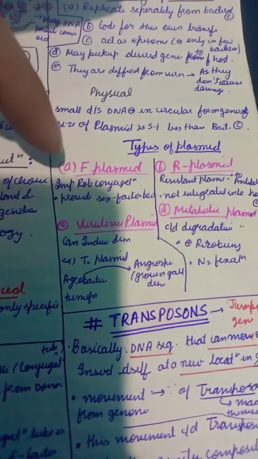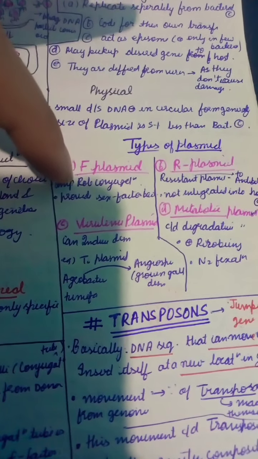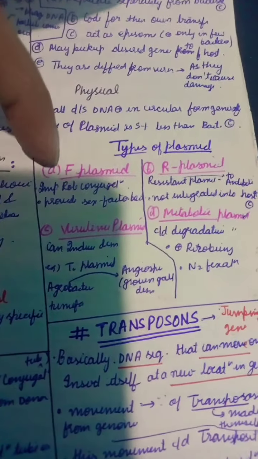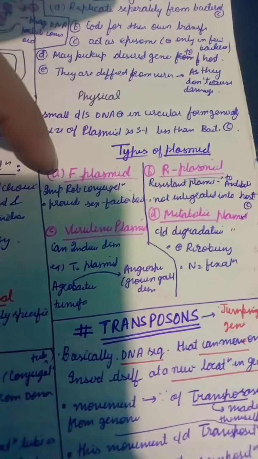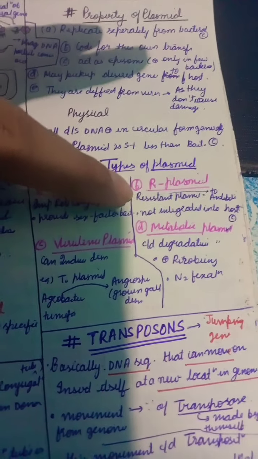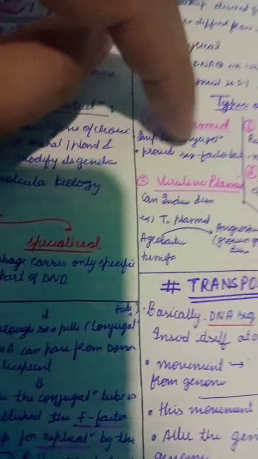In F plasmid, it is important in conjugation, as we had studied earlier. It provides the sex factor of the bacteria. Now, we study this in conjugation. Now, R plasmid is basically the resistance plasmid. It is resistant to antibiotics. It is not integrated into the host cell.